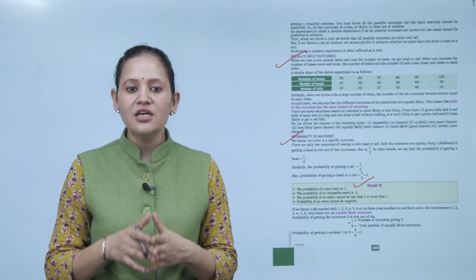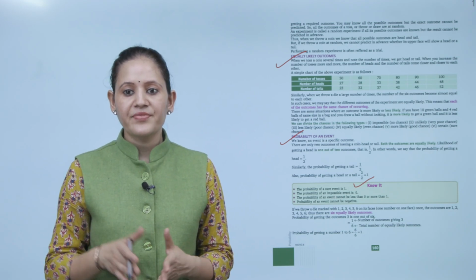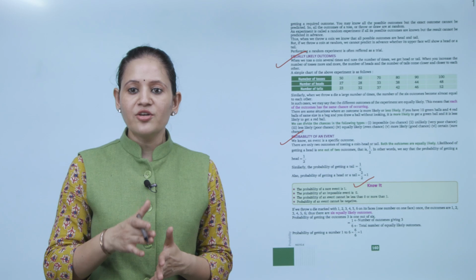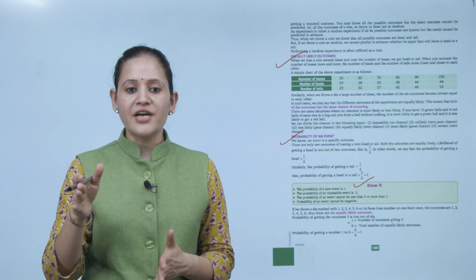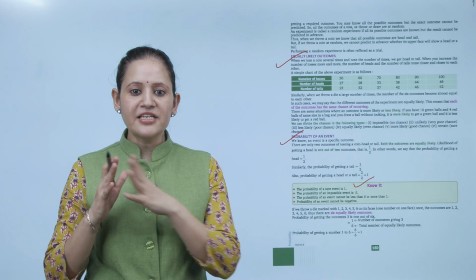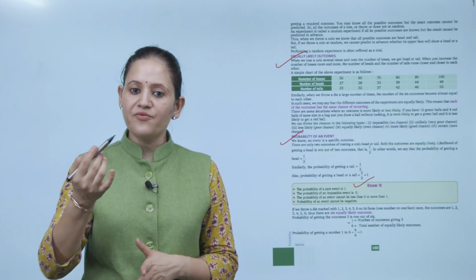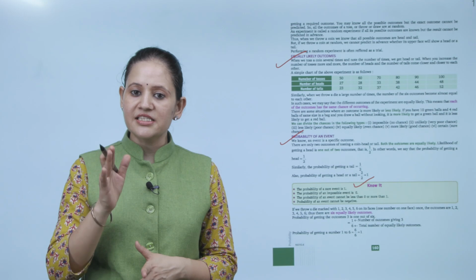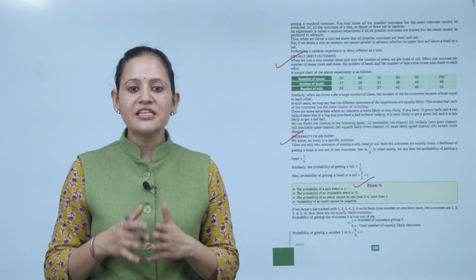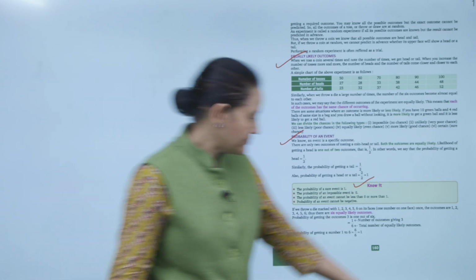If we throw a die marked 1, 2, up to 6 on its surface, then the possible outcomes are 1, 2, 3, 4, 5, 6. Thus there are 6 equally likely outcomes. So the probability of getting outcome 3 is 1 out of 6. So the probability is 1 and total number of outcomes is 6. So 1 by 6. Clear? Probability of getting a number 1 to 6 is 6 by 6, that is 1.